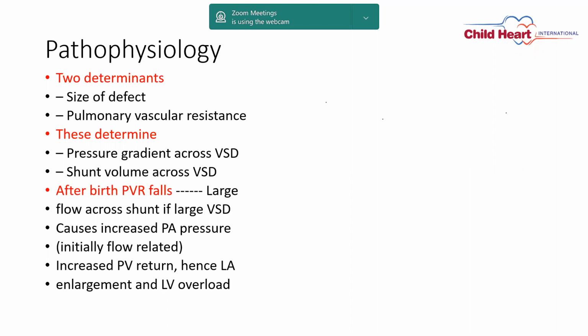As due to VSD the pulmonary vein return is increased, you can see left atrial enlargement as well as left ventricular overload.